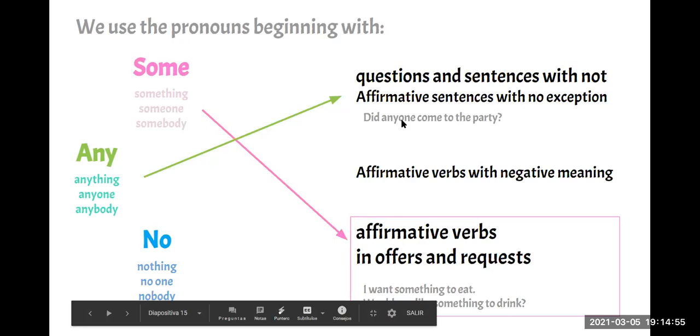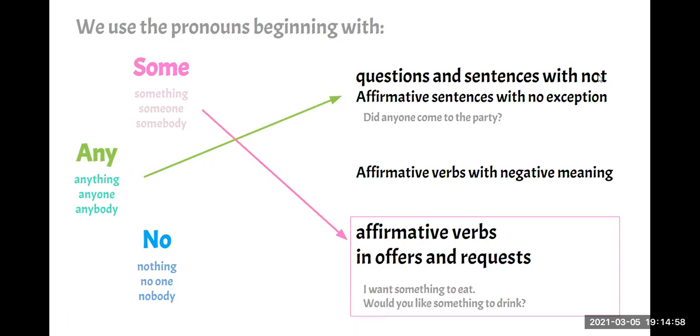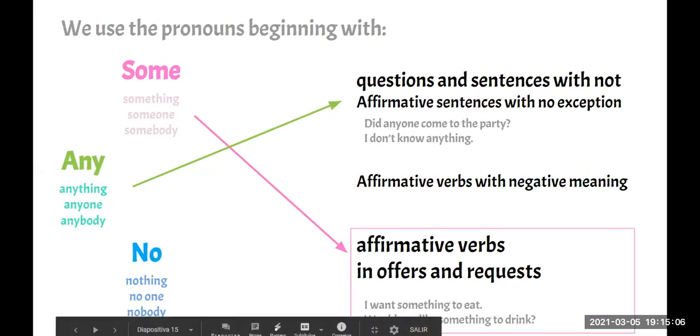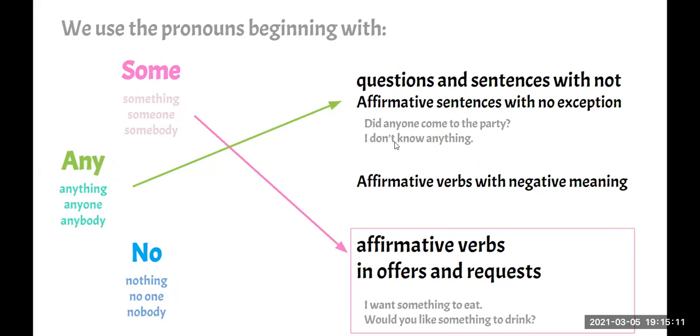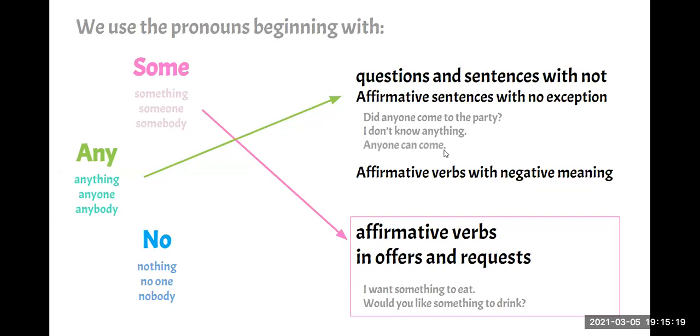Anyone, anything, or anybody. Then we have sentences with not. It says, I don't know anything. Okay, as you can see, the sentence here is with not. I don't know. Then we have affirmative sentences with no exception. For example, anyone can come. Okay, no hay excepción en esta oración. Todos pueden venir. Cualquiera puede venir a la fiesta, por ejemplo. No estamos haciendo excepción de persona.